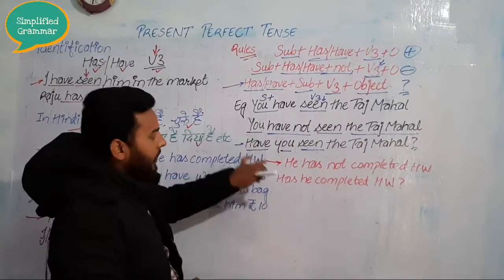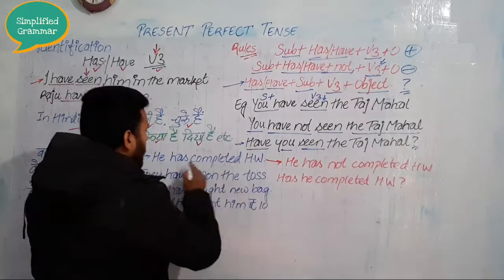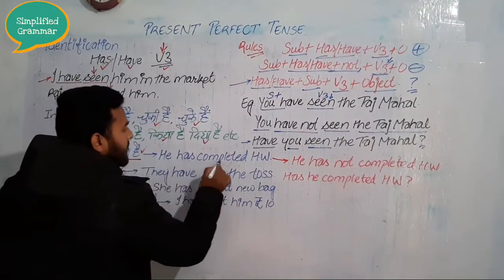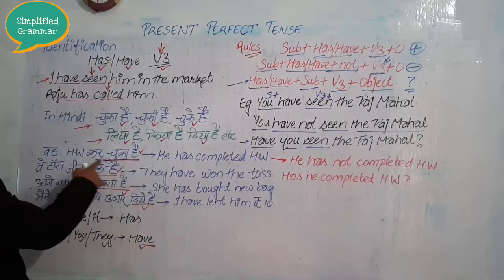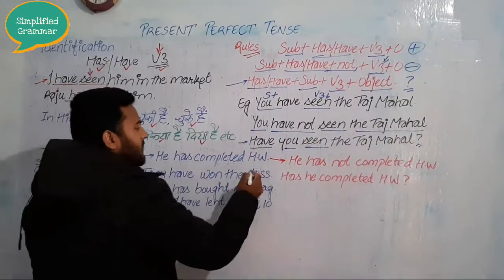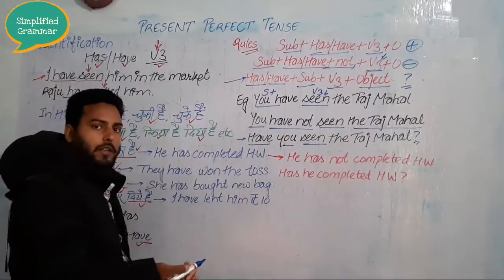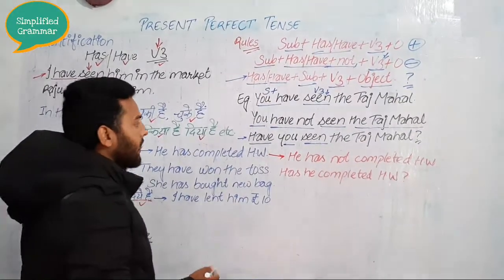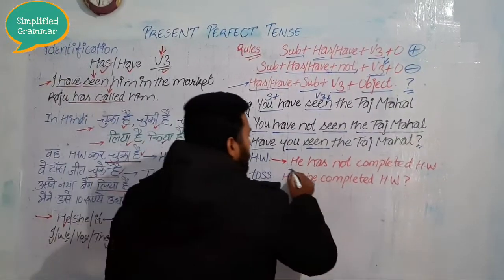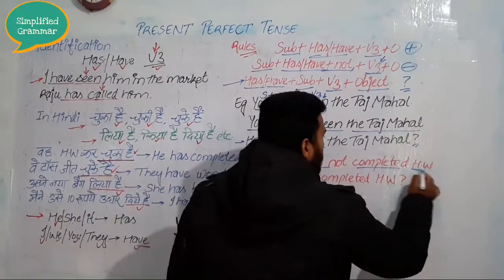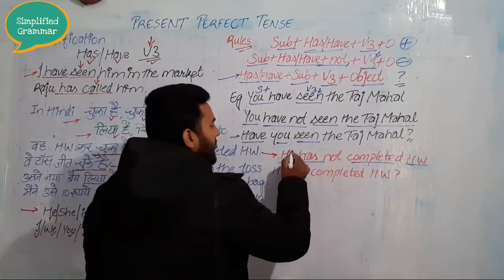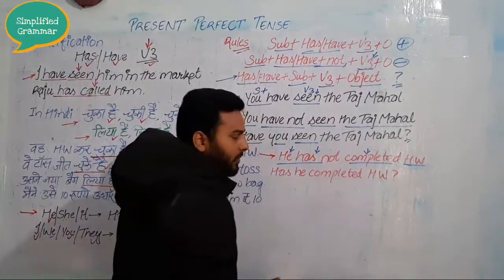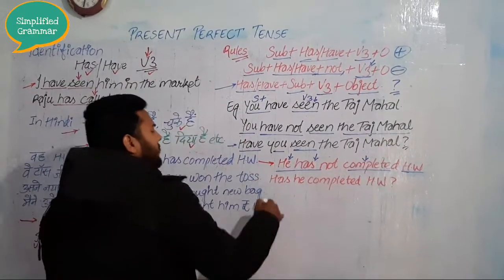If you did not understand, I will explain one more example. Look here. One example is here: he has completed homework. Means वो homework कर चुका है. If we have to convert it to negative, how will we say? उसने homework नहीं किया है या फिर नहीं कर चुका है. So convert this: he has not completed his homework. You can see there subject plus has not plus third form of the verb.